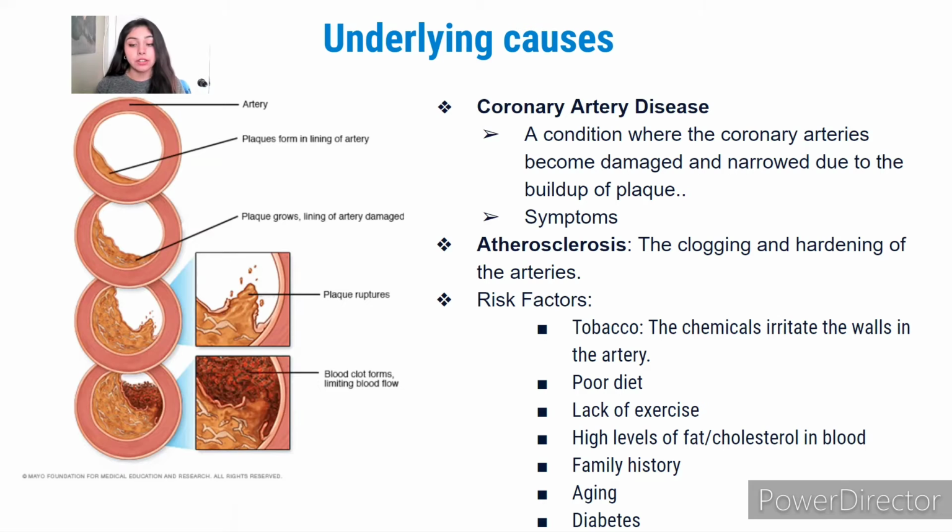High levels of fat and cholesterol in your blood. Aging, getting older increases your risk of damaged and narrowed arteries. Family history, if a close relative developed heart disease at an early age, your risk for CAD is higher. For example, your risk is highest if your father or brother was diagnosed with heart disease before the age of 55. One last thing that is important to note is that risk factors often occur together and one may trigger another, and when grouped together, certain risk factors may make you even more likely to develop coronary artery disease.